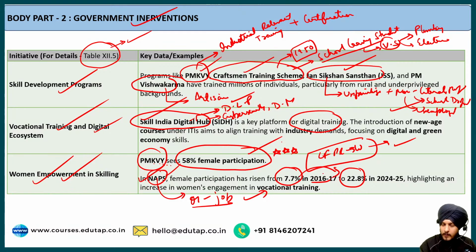And if you are not able to remember this, no problem, no issue. If you cannot remember such complex data as 22.8%, I know you already have a lot of information to remember, so this is not very important data, but it can add value to your answer. Wherever possible, you can use it in your employment-based answers also. It can be helpful in the answers on inclusive growth, and in the answers on women empowerment also. There you can write how female participation has increased in vocational training because of the different steps taken by the government. If you want, you can choose to add it to your notes. Otherwise, it is not compulsory. It's all up to you.